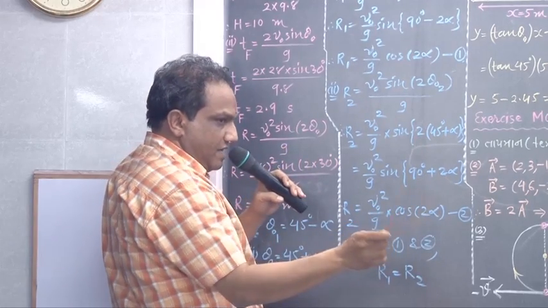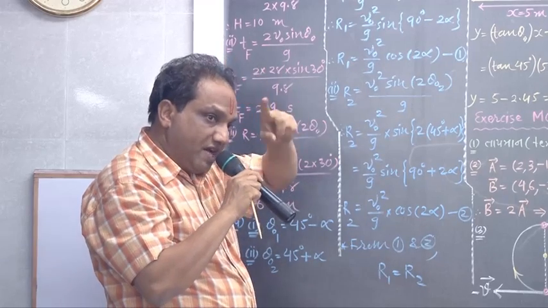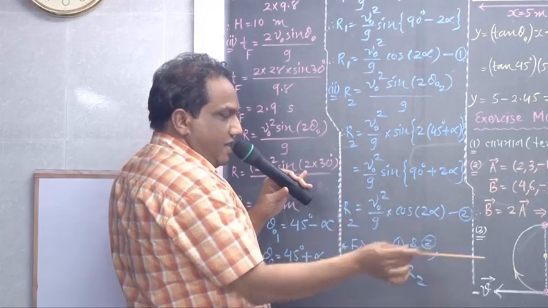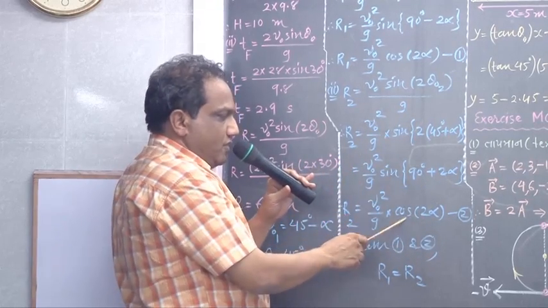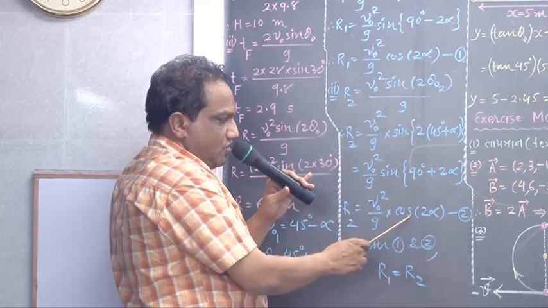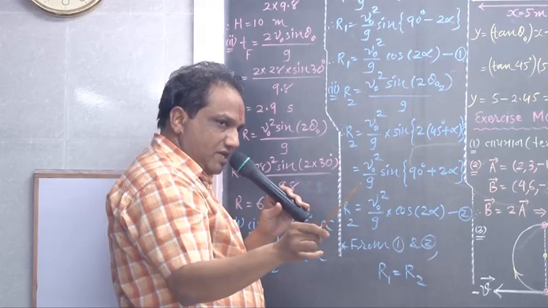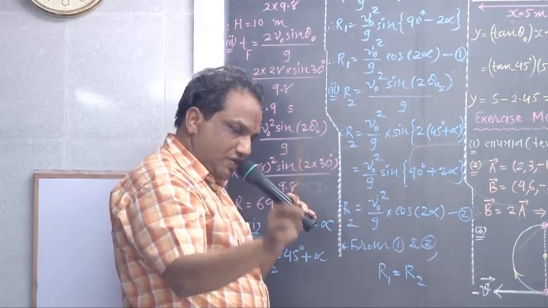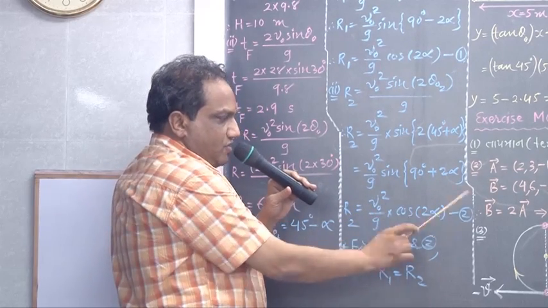90 plus 90, it is second quadrant. In the second quadrant the sine function is positive, so I should have a plus sign, and the coefficient of 90 degrees is 1. 1 means an odd number, so sine will be converted into cos. Cos of this angle, that is cos 2 alpha. And remember, sine of 90 minus theta is cos theta and sine of 90 plus theta is also cos theta. So sine of 90 plus 2 alpha will give you cos 2 alpha. Give it equation number 2.